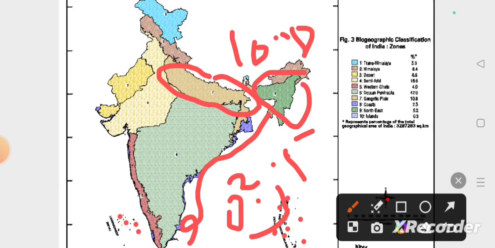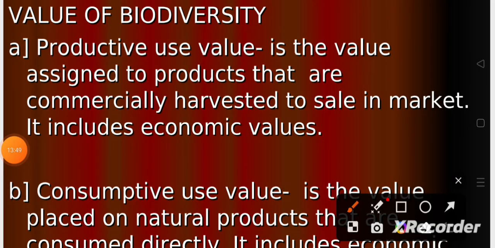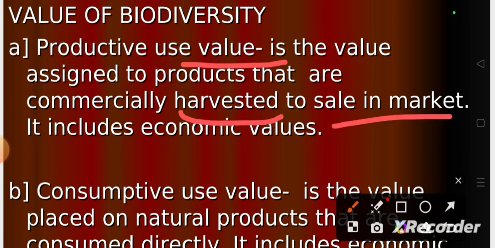Let us go to the next slide. What are the values of biodiversity? Productive use values are the values assigned to products that are commercially harvested and sold in the market. It includes the economic values. That is nothing but the product. If we sell it in the market, we will get the money. That is, we are gaining economic values from the product values.